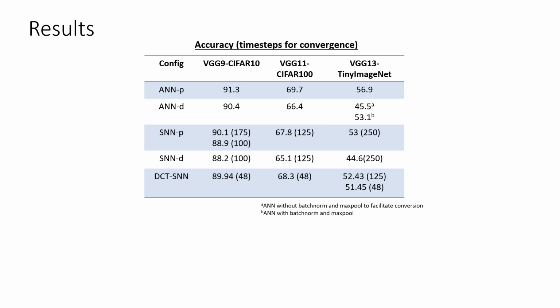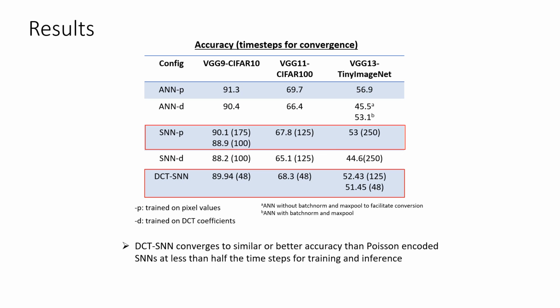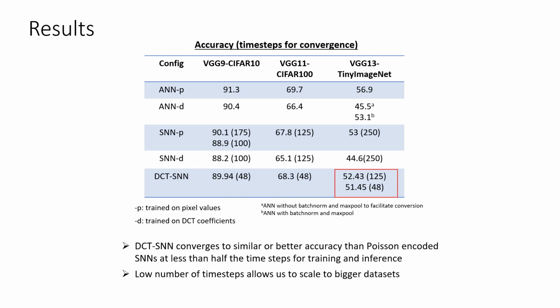We now show comprehensive results for CIFAR10, CIFAR100, and Tiny ImageNet datasets. We compare with ANNs and Poisson encoded SNNs trained on pixels and on DCD coefficients. For all networks, DCD-SNN converges to equivalent or better accuracy than Poisson-encoded SNNs while cutting down time steps for training and inference by more than half. The reduced latency allows us to scale to large datasets such as Tiny ImageNet, which is traditionally proven tough, with an ability to achieve convergence in just 48 steps.